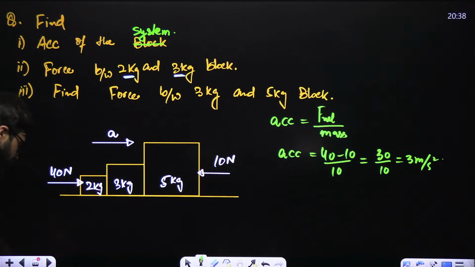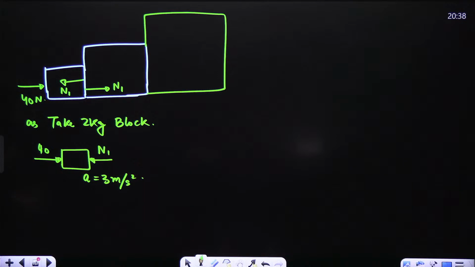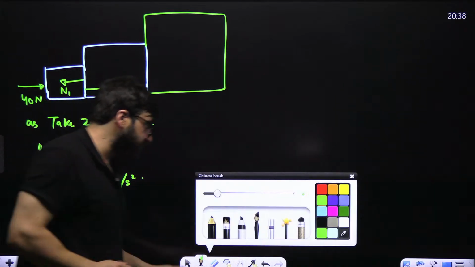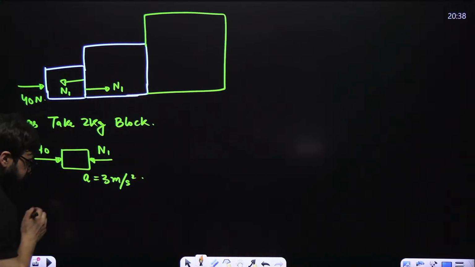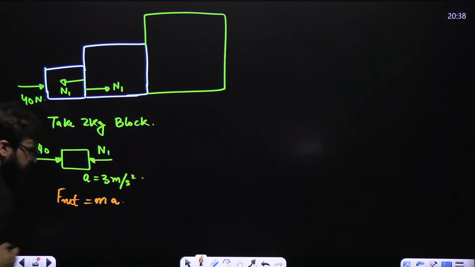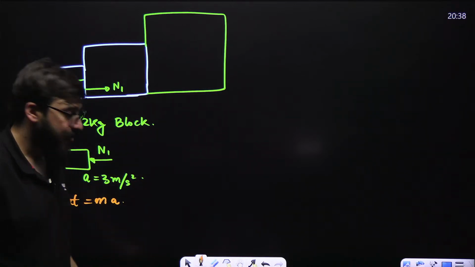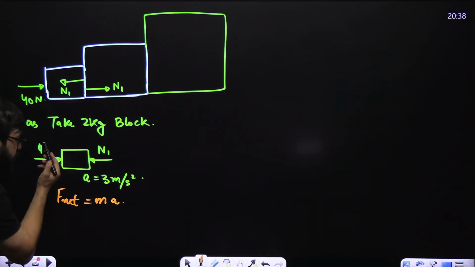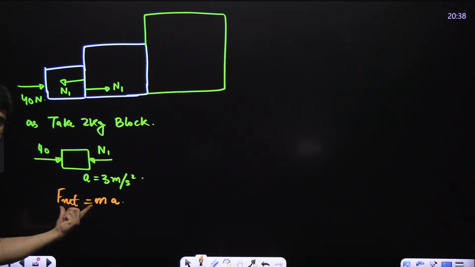So this block will also have acceleration of 3 meter per second square. Now guys, understand one thing very carefully. Use Newton's second law. We say net force is equal to mass into acceleration. In this case, net force is equal to mass into acceleration. What is net force over here? Sir, this force minus this force, because this is in motion. That's why we are using this second law.